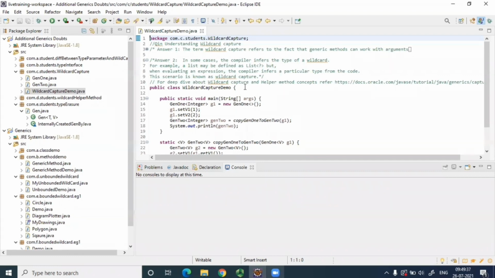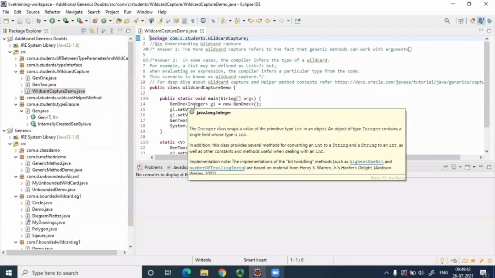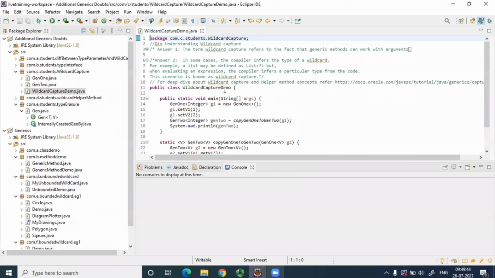Is it argument passed? Yeah, we can say that. So I've created this to explain. Let me explain answer number two. Answer number one, even I didn't like that. So I've written this answer number two and added the Oracle documentation link. This helper method was a little difficult to cover because it was not supported in this IDE, but I have still created a similar kind of example that would simply show you the helper method, not exactly the helper method. For more details, I've added this Oracle link.